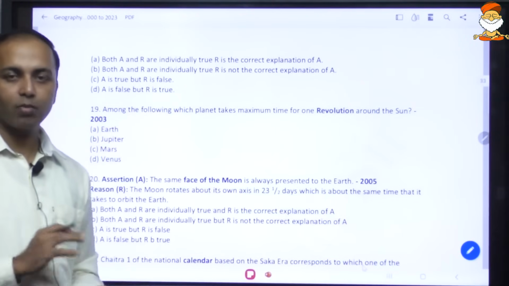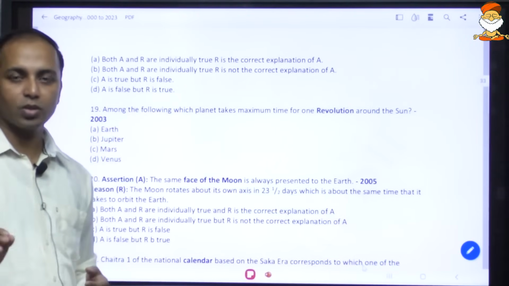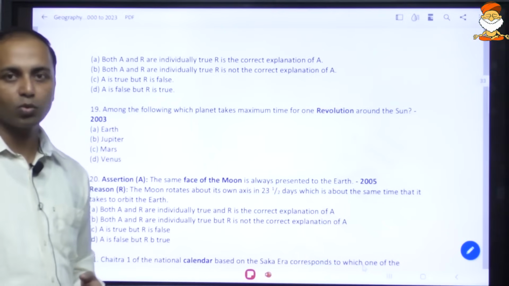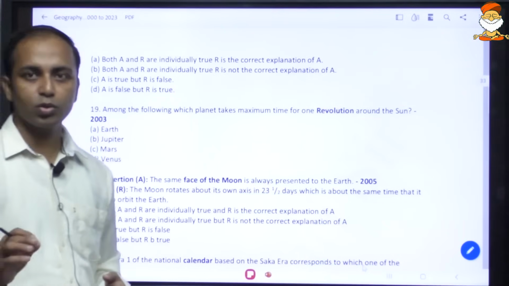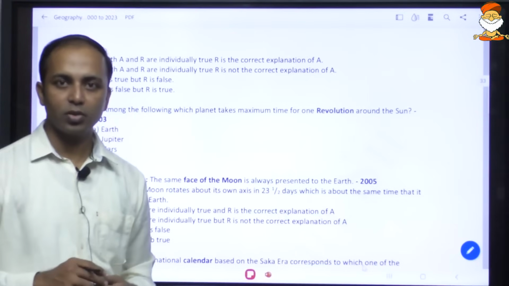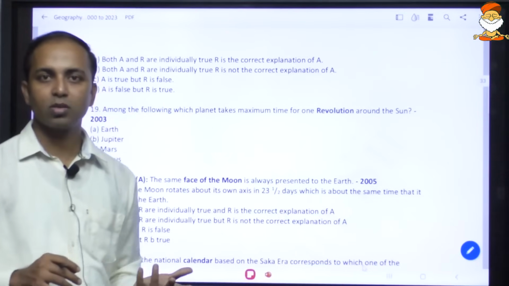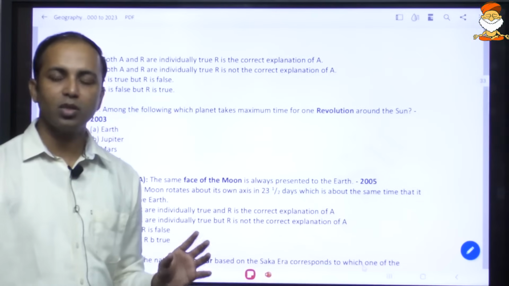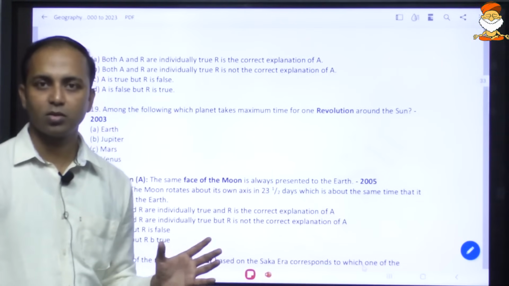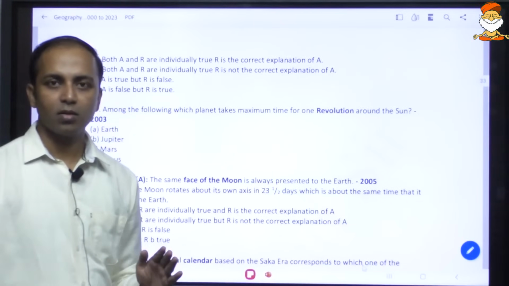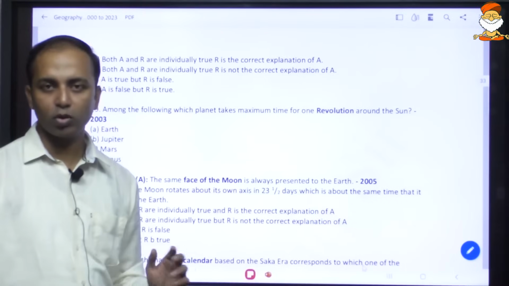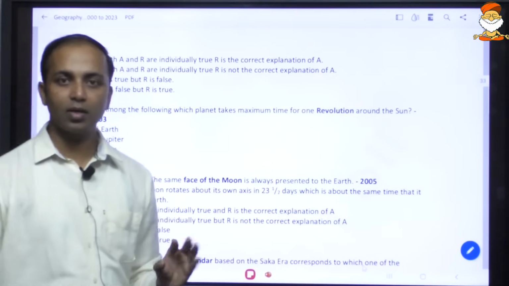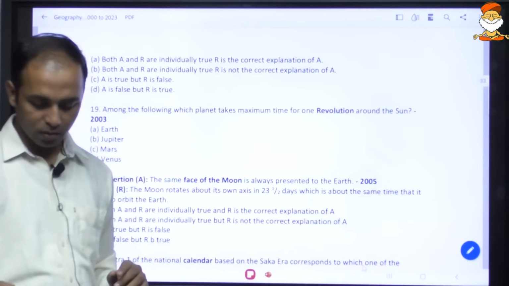Concept based questions are evergreen. You must accept this fact that concept based questions are evergreen, and UPSC may ask this question in any year. So you should not be under the impression that these are very old questions, so UPSC will not focus. Old questions, if they are very fact based, you may not give a lot of focus on that, but if it is concept based, never underestimate concept based questions.